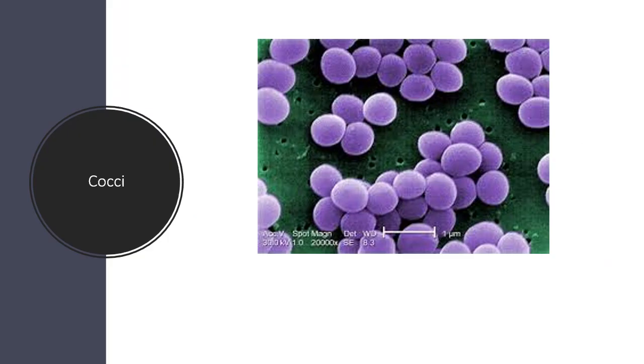Now, in the present slide you can see the picture of the cocci. Cocci means how is the shape? It is spherical in shape. Okay, and how are they arranged? Are they arranged in a single chain? No, they are arranged in clusters. So such type of bacteria are called staphylococci. Okay, now moving ahead.